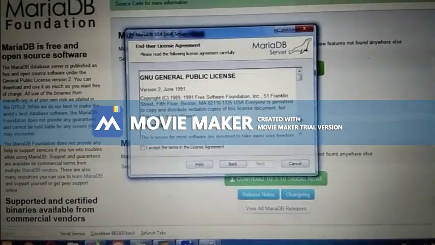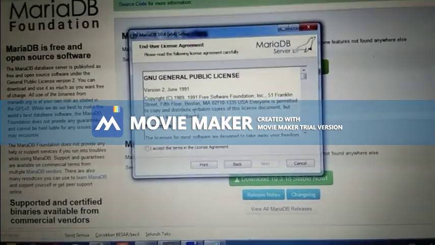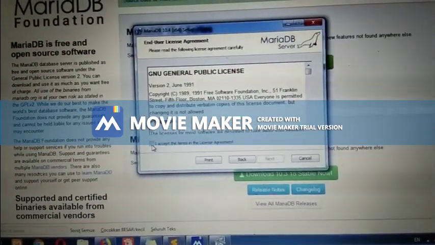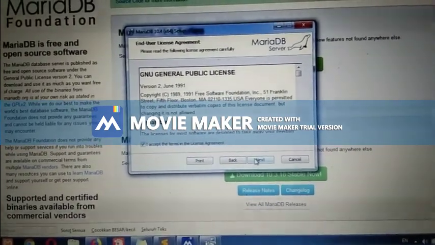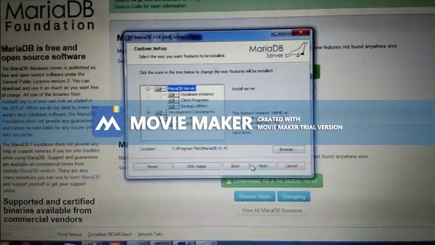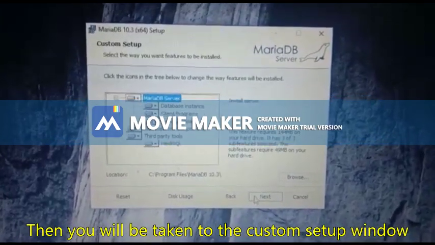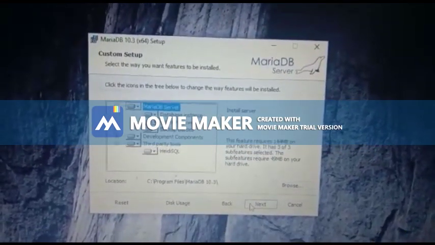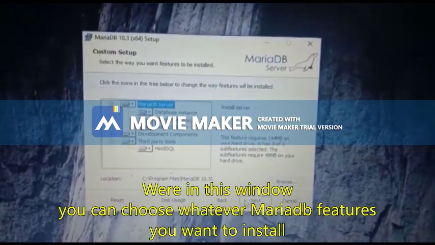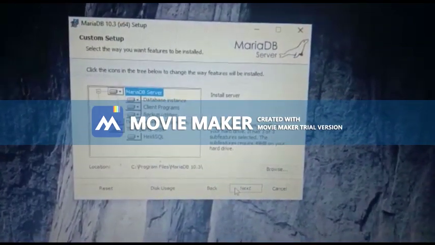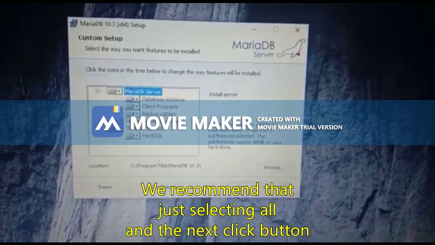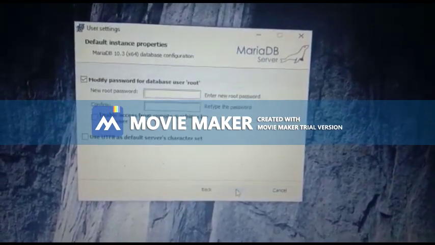And the fourth, we can read the license from Mariadb and checklist in here. After that, click next button. Then you will be taken to the custom setup window, where in this window you can choose whatever Mariadb features you want to install. We recommend that just select it all and then click the next button.